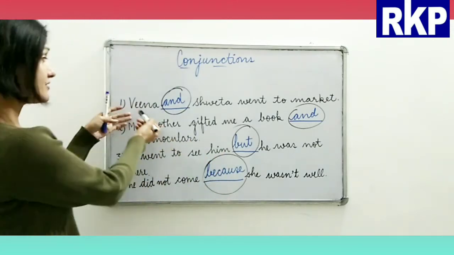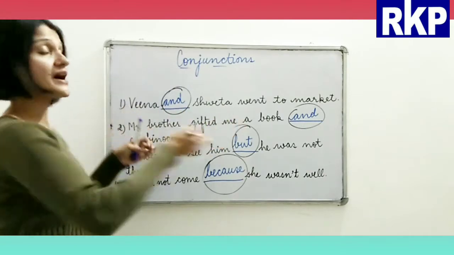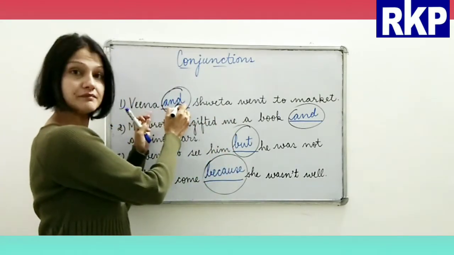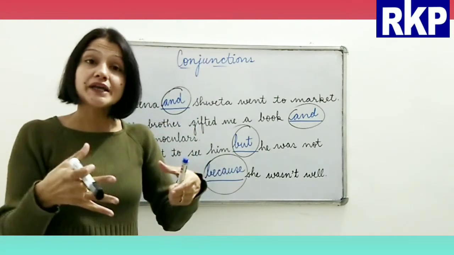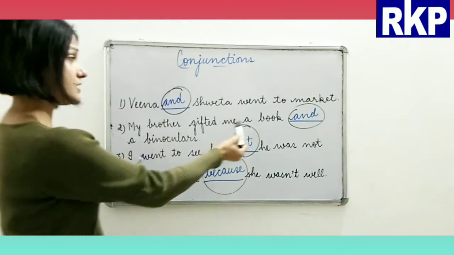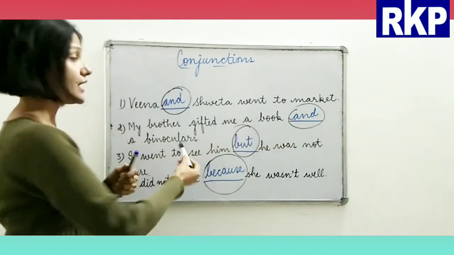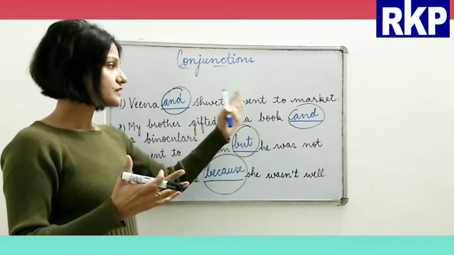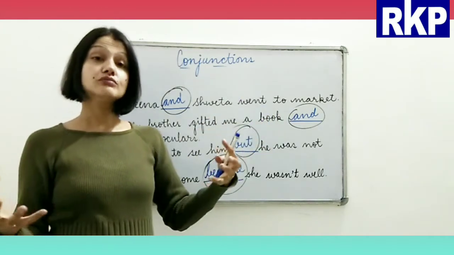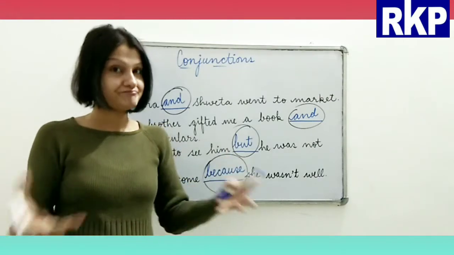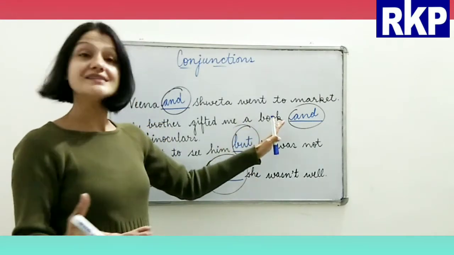If you see here, see these 2 words, Veena and Shweta, here this conjunction and is joining two subjects, right? And here if you see a book and a binocular, it is joining two phrases which are objects in the sentence.